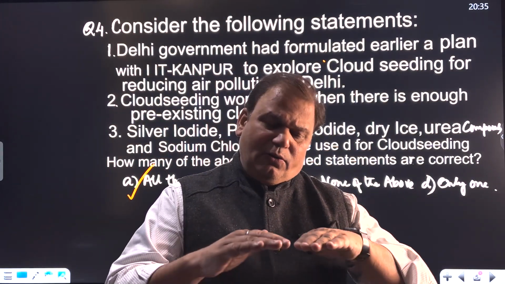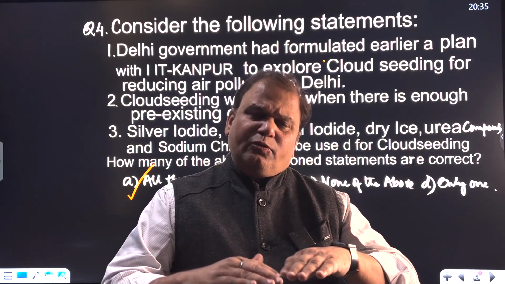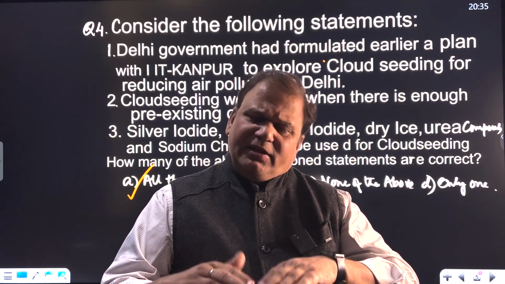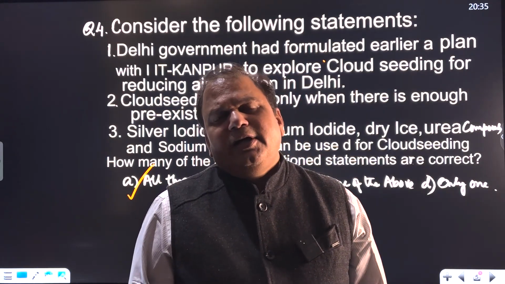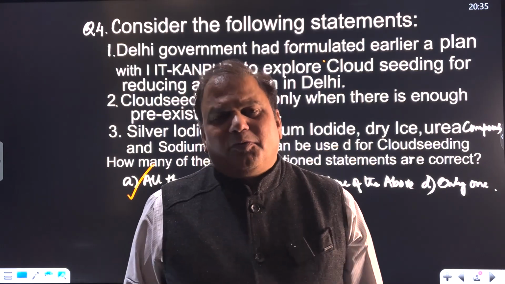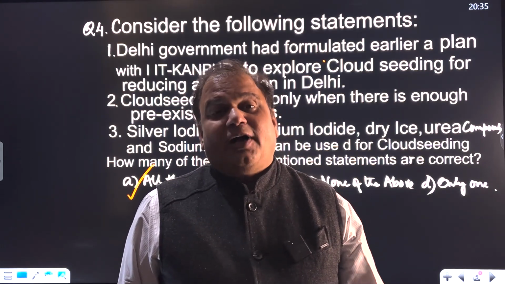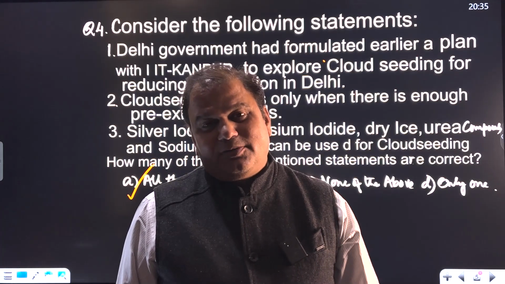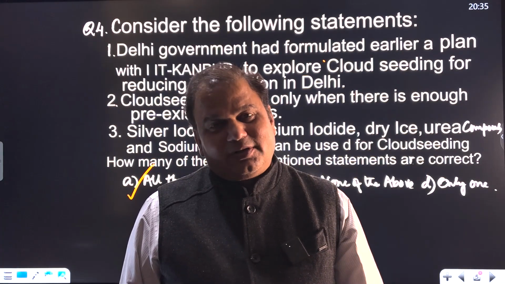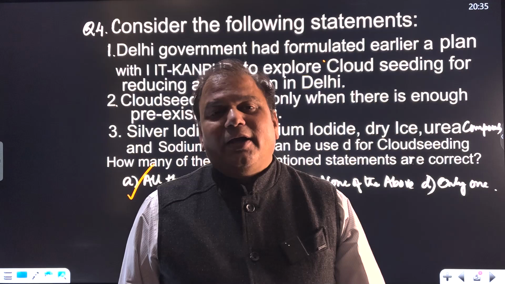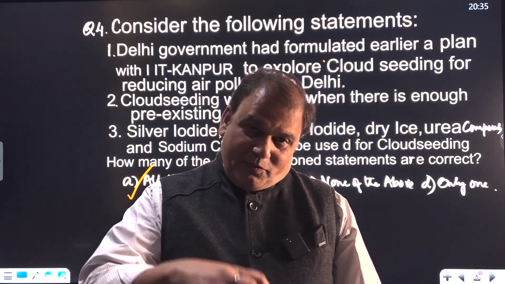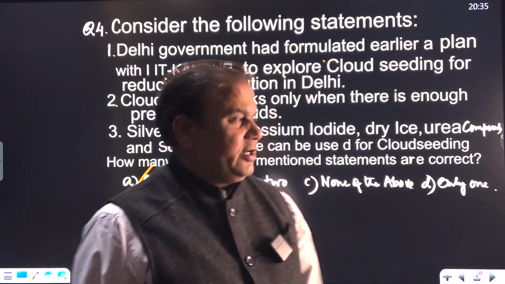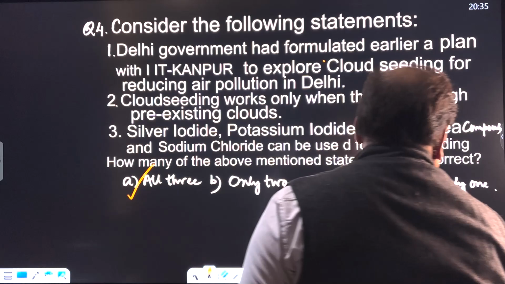If low-lying clouds are there, they perform the albedo phenomenon and reduce the adverse impact of global warming too. But high-ranging clouds like cirrus clouds would be responsible for enhancing the adverse impact of global warming. Why? Because they absorb more and more infrared radiation. Let's see the last question.